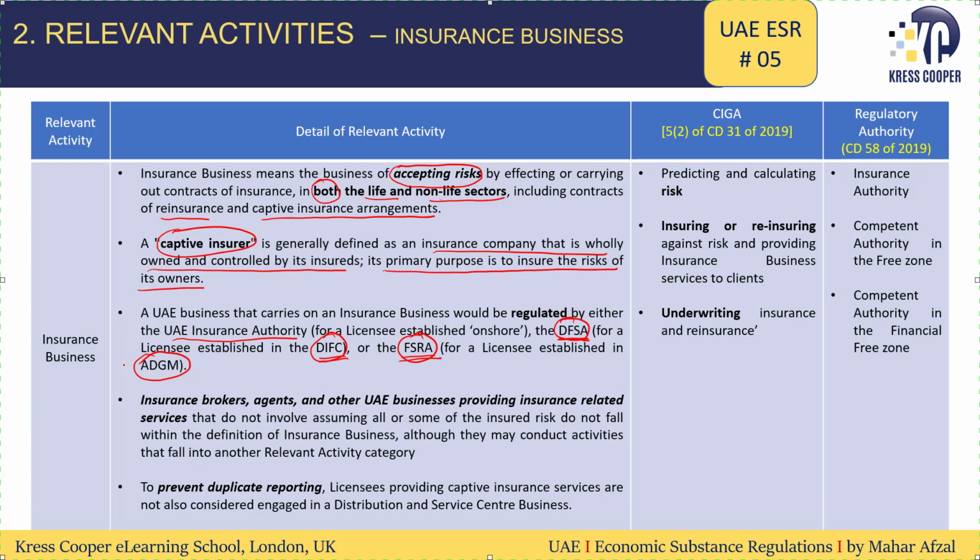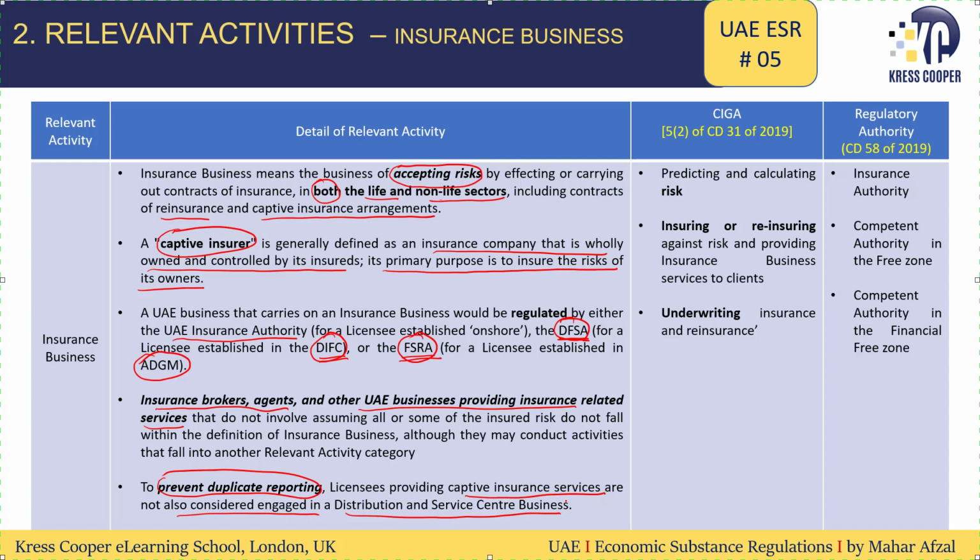Like intermediaries will not be subject to ESR in the banking sector, in the same way all insurance brokers will not be subject to ESR because they are not accepting risks. They are just acting as a middleman. The policy will ultimately be written by the respective insurance company. And to prevent duplicate reporting, it has been written that captive insurance services will not be considered under the distribution and service center businesses.